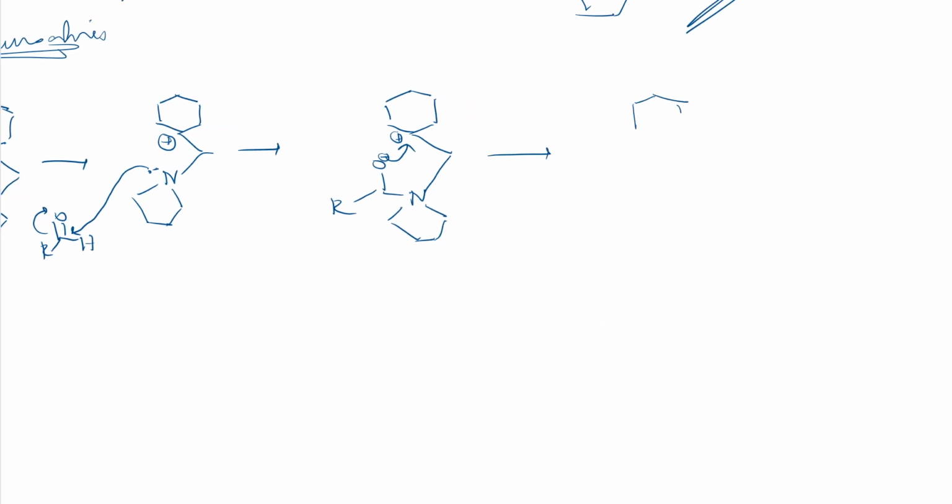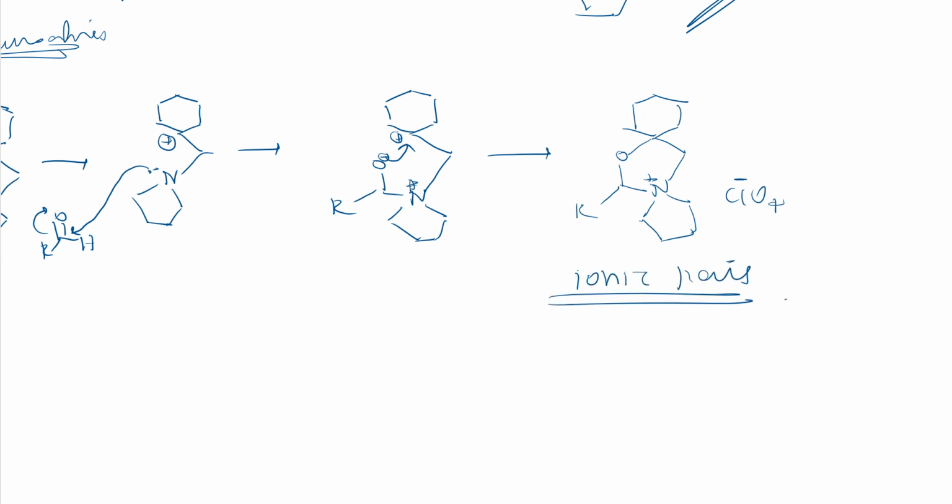I will get a 5-membered ring like this, nice, a 5-membered ring. So CH2, N, O, CH, here R, and the 5-membered ring will be there, and nitrogen has a positive charge, here also nitrogen I forgot, right? And ClO4 minus will be there in the solution. So we call it an ionic pair. These are our ionic pairs. There will be an ionic pair in the solution medium, right? I hope you got it, right?